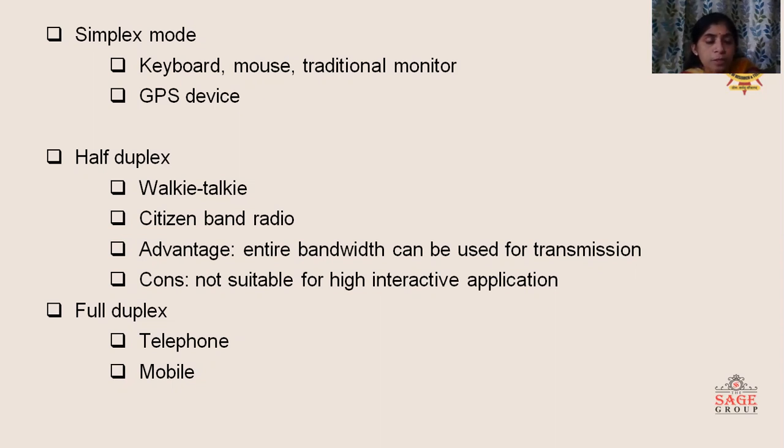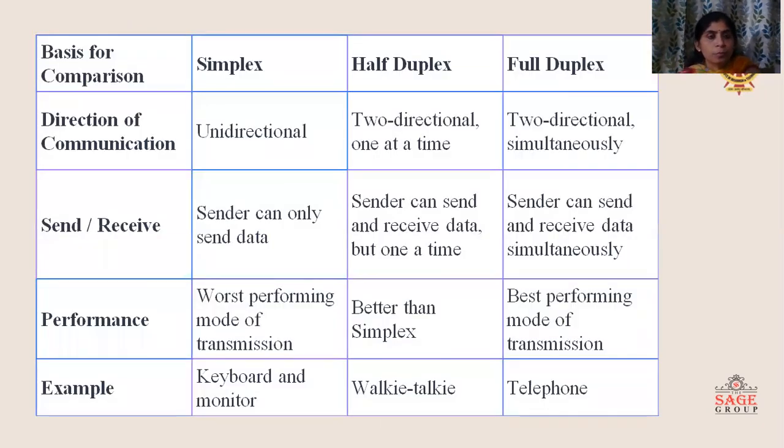Full duplex communication means the station acts as a transceiver, and it can transmit as well as receive the signal at the same time. Telephone and mobile are the best suitable examples of full duplex communication. Here the bandwidth can be utilized fully. Though in half duplex the entire bandwidth can be used, the efficiency of full duplex communication is better in comparison with half duplex and simplex mode.